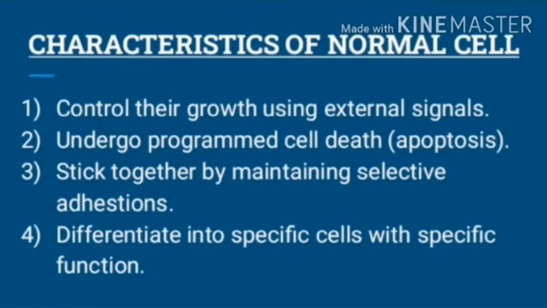Now let's see the characteristics of normal cell. A normal cell can control its own growth using external signals and undergo programmed cell death, stick together by maintaining selective adhesion, and differentiate into specialized cells with specific function.